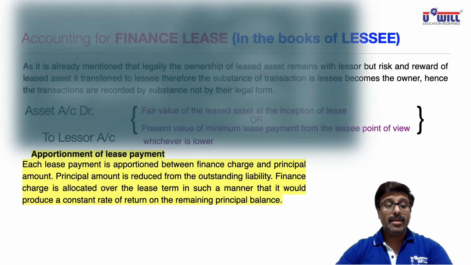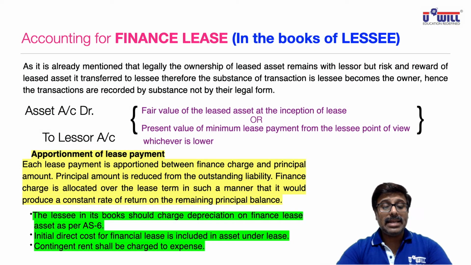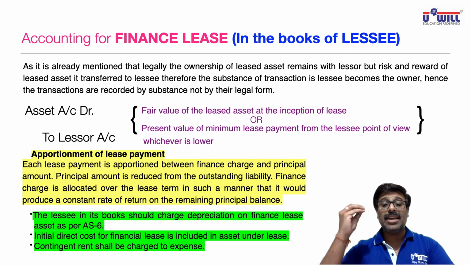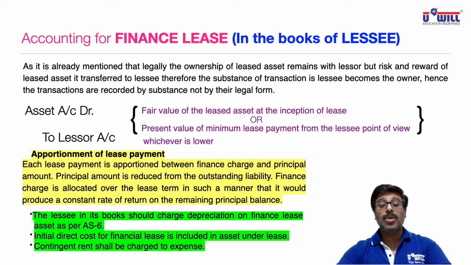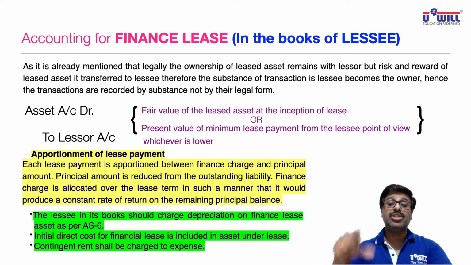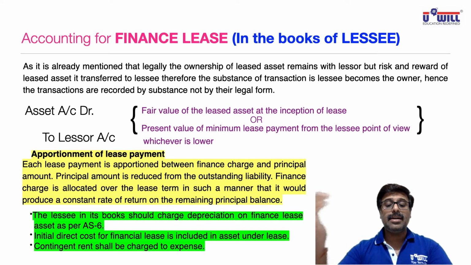Next, the lessee in its books should charge depreciation on the finance lease asset as per AS 6, which I discussed with you. You debit the asset account, which means you are going to show it on the asset side, so you will provide depreciation on it also. It is just like you have purchased your asset. Initial direct cost for a finance lease is included in the asset under lease, meaning initial direct cost is also added in the cost of the asset. As we have been doing with machine purchase, installation expense we add in the cost of the machine. Same way here also, initial direct cost will be added in the cost of the asset on the asset side. And contingent rent shall be charged to expense.